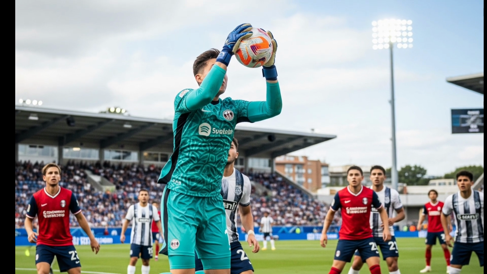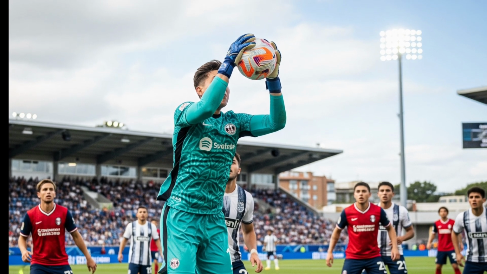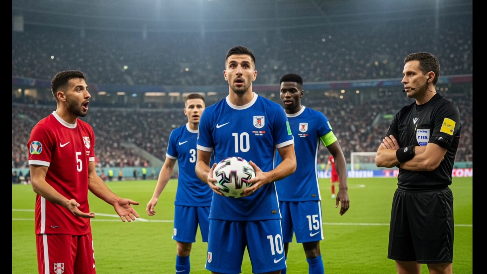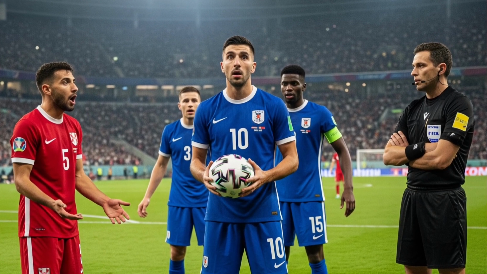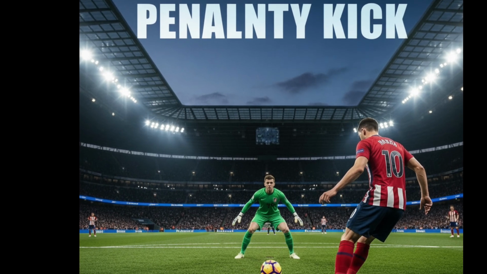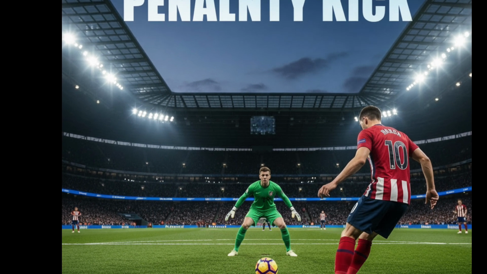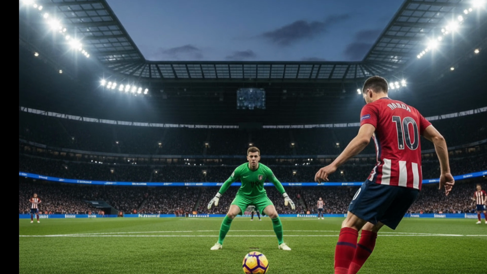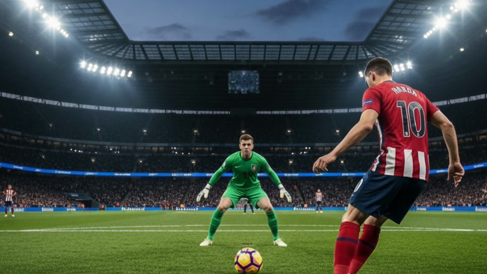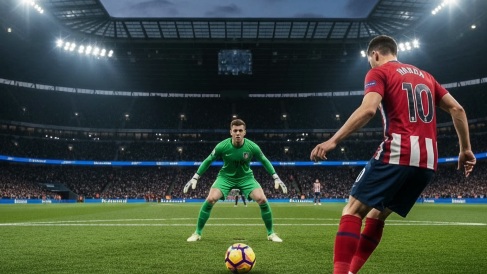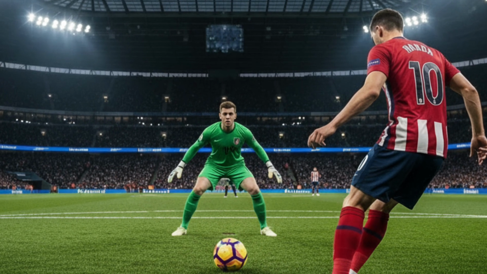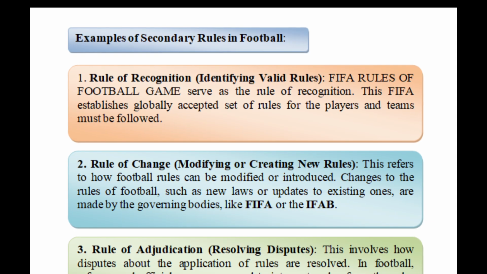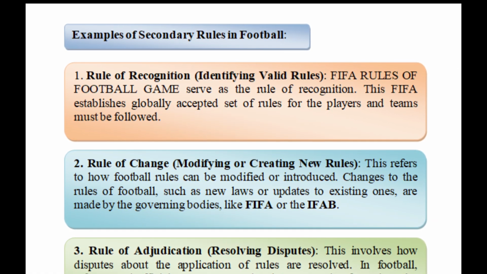Why? Because it directly regulates the behavior of players on the field, specifying what they can and cannot do during the game. If anyone else touches the ball, a penalty kick is awarded, which is a secondary rule. The penalty kick rule is not about player conduct directly, but about how to handle the situation when the primary rule is violated. This secondary rule provides the procedure for responding to a breach of the primary rule. In Hart's theory, primary rules govern actions, while secondary rules manage how the legal system functions, such as resolving disputes and enforcing penalties. Now let's see examples of secondary rules in football.